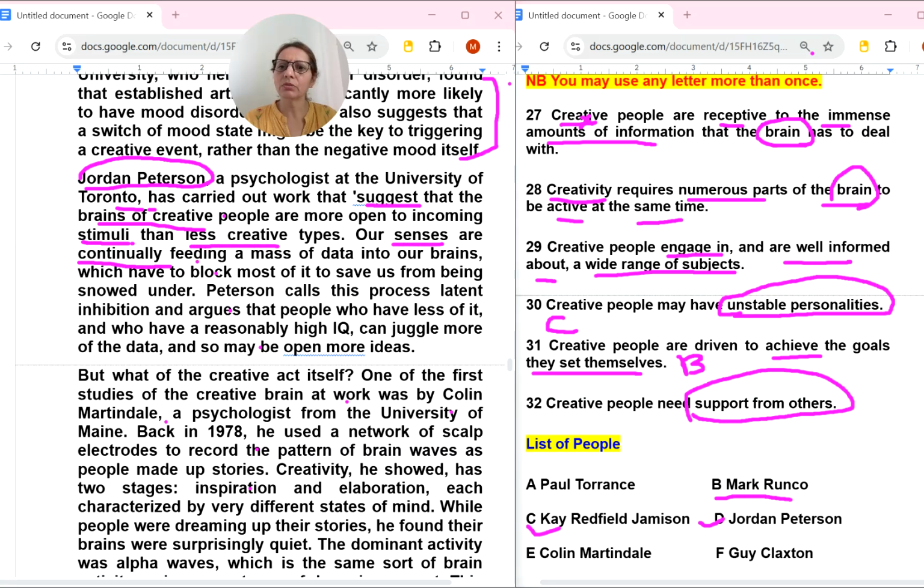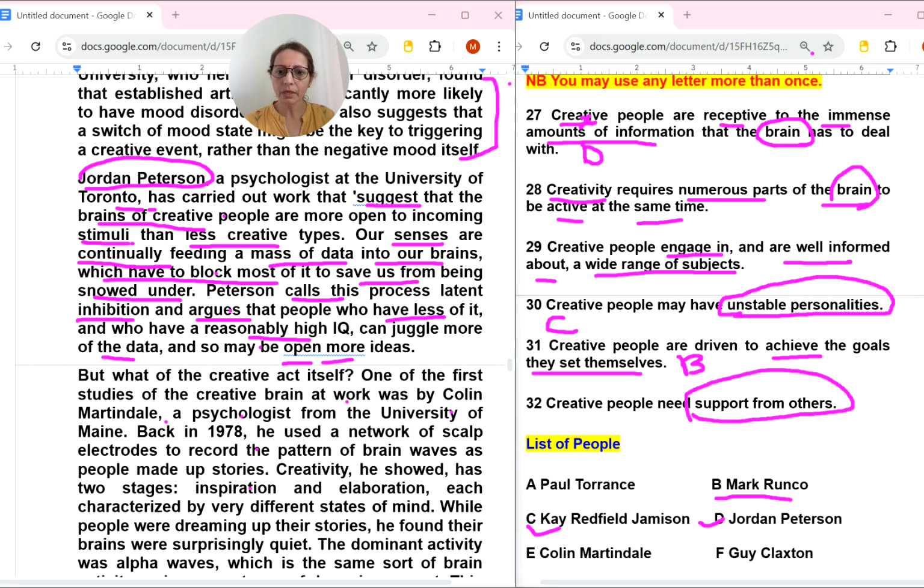Our senses are continually feeding a mass of data into our brains, which have a block to most of it to save us from being snowed under. Peterson calls this process latent inhibition and argues that people who have less of it and have reasonably high IQ can juggle more of the data, so may be open to more ideas. Creative people are receptive to the immense amounts of information that the brain has to deal with. Brain is there, feeding a mass of data, immense amount of information. Data is information. So I will mark this D number.